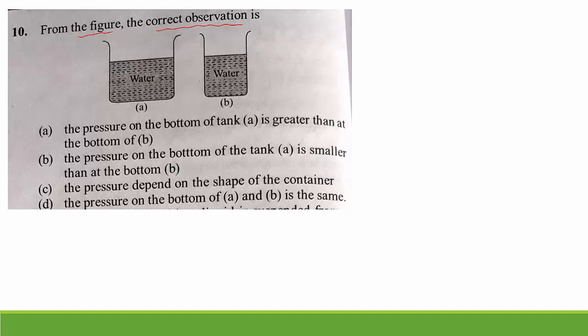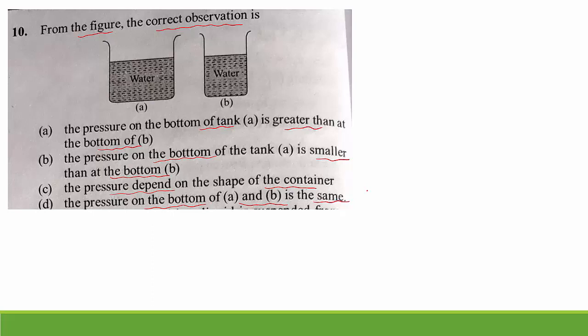Vessel A is greater than vessel B. First option: the pressure on the bottom of the tank A is greater than at the bottom of B. Second option: the pressure on the bottom of the tank A is smaller than at the bottom of B. Third option: pressure depends on shape of the container. Fourth option: the pressure on the bottom of A and B is same.